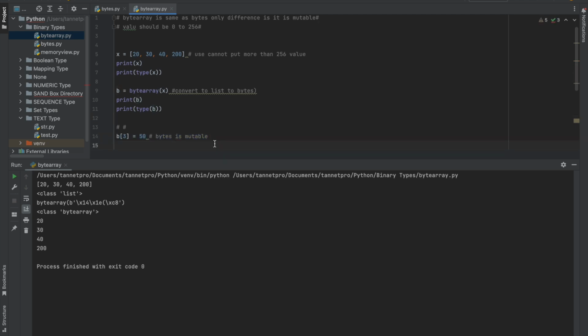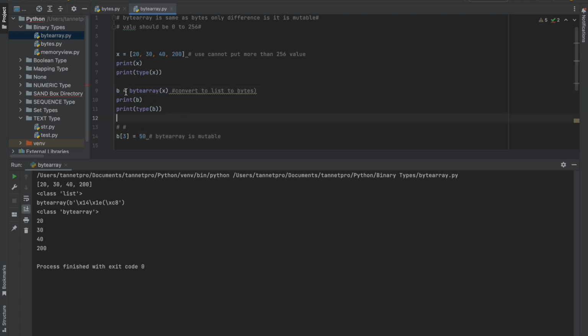One thing keep in mind, guys, I am putting a comment over here. It's only a description for understanding. So bytes is an immutable, and byte array is mutable, and that's what I'm trying to show you. So b3. So what is the b? b is this variable, right?